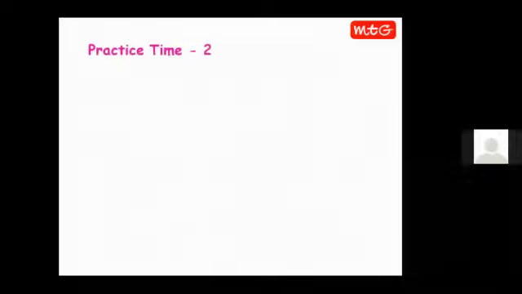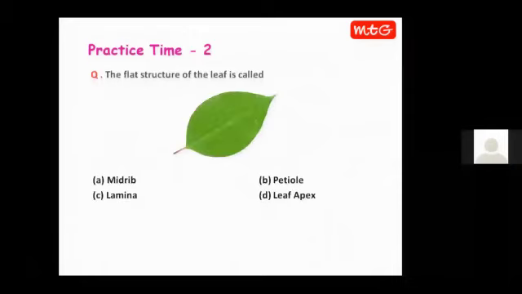Now let us give some practice to what we have learned. The flat structure of a leaf is called: midrib, petiole, lamina, leaf apex. So children, come on, quickly give your answers in the chat box.